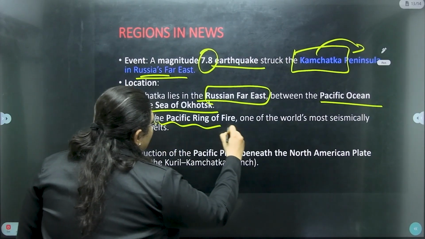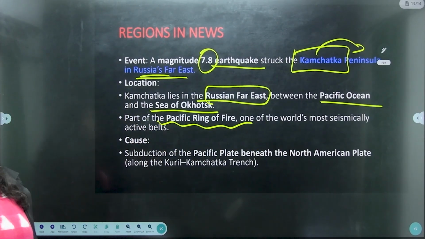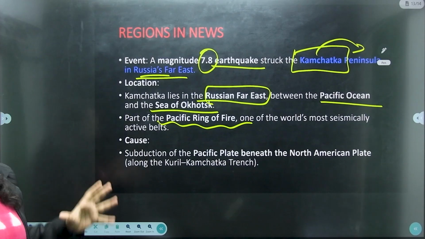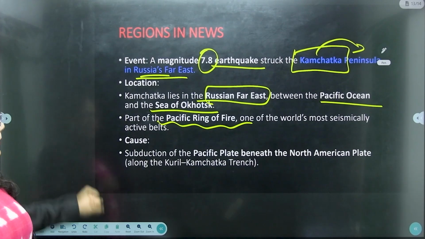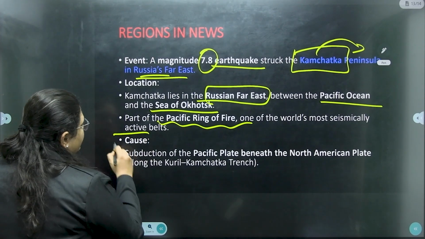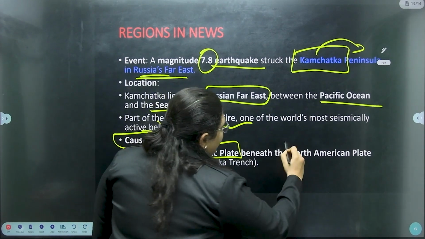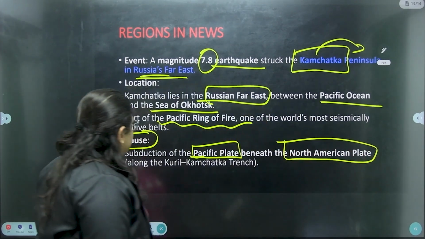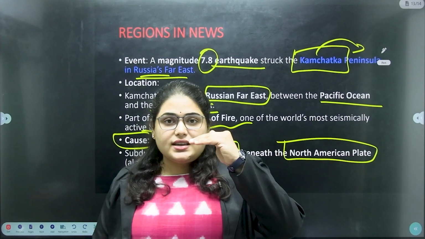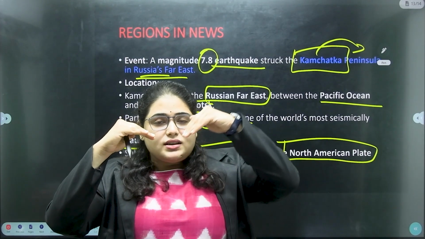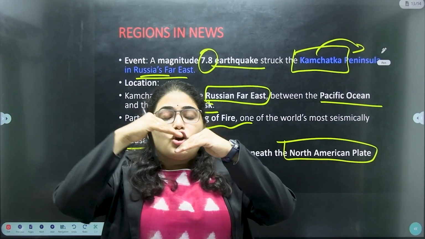Again, this is a part of the Pacific Ring of Fire, where we have the maximum seismic activity taking place. Again, what is the cause for it? It is the interaction between the Pacific plate and the North American plate. The Pacific plate is being subducted. Subduction means it's going down under the North American plate.